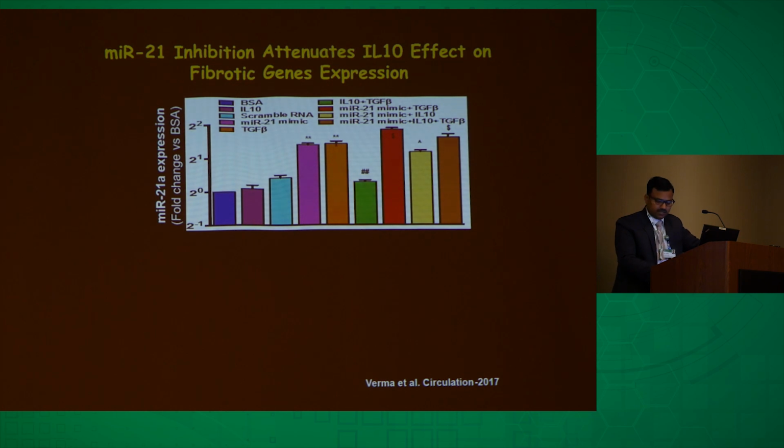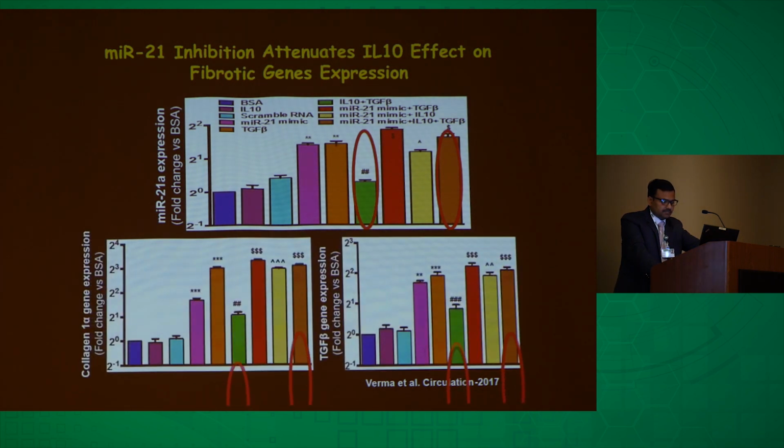The last one is where these cells were treated with the MIR21 mimic, IL-10, and TGF-beta. So it indicates that when we overexpress MIR21, the effect of IL-10 was significantly abolished. It clearly suggests that IL-10 might work via MIR21 inhibition in the system for activation of these cells.